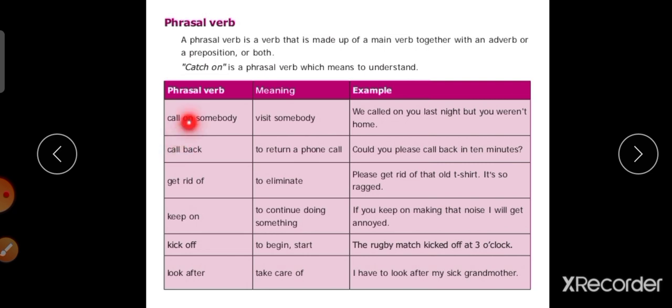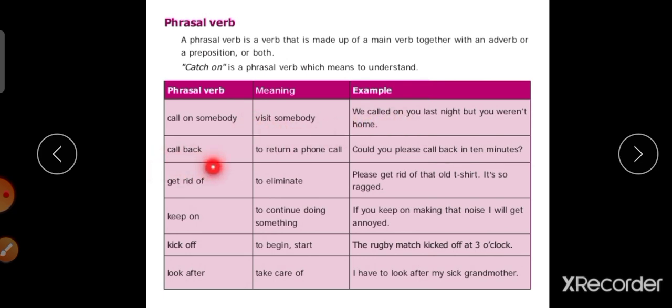Okay, let's look at some more examples of phrasal verbs. First one, call on somebody. The meaning is visit somebody. So example is, we called on you last night but you weren't home. Call on somebody, visit.